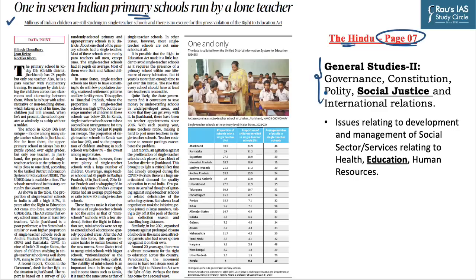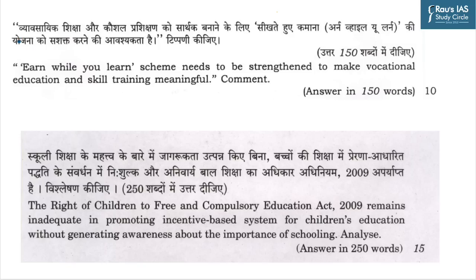This topic is relevant for General Studies Paper 2, in which social justice is mentioned, and education is an important sub-theme in that particular section. Moreover, in 2021, UPSC asked about vocational education and skill training in General Studies Paper 2. And in 2022, a question was asked on right of children to Free and Compulsory Education Act 2009. By looking at these questions, we get an idea that education is an important and recurring theme in UPSC Civil Services exam.